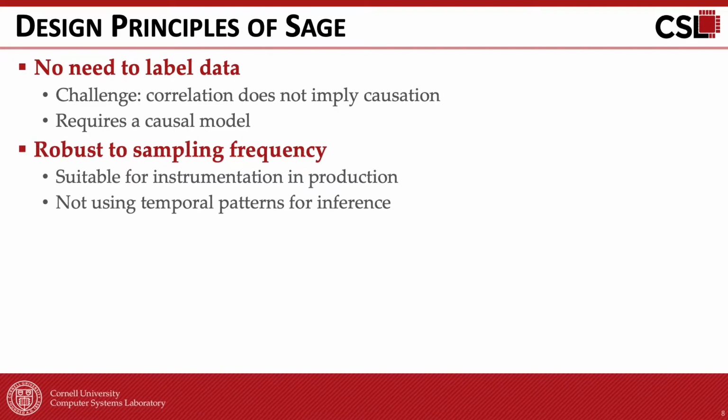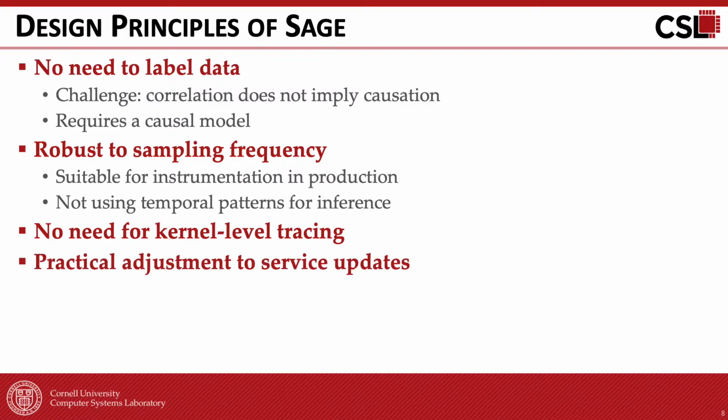Second, the system should be robust to the data sampling frequency, since millisecond-level instrumentation is extremely expensive in large-scale production services. This means that we also do not rely on temporal patterns to infer the root causes. Third, it should not require kernel-level tracing, since this usually incurs high overheads in production or is altogether unavailable. Fourth, since microservices are updated much more frequently than monoliths, the system should have the flexibility to adjust to microservice updates.